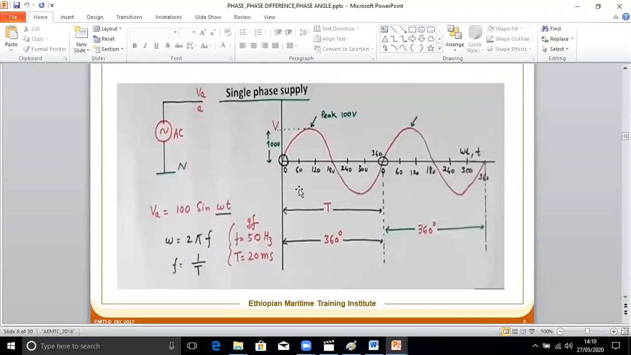Hope you are clear. For one cycle, this is the time period, so frequency is equal to 1 by T. If it is a 50 hertz frequency, what will be the time period? T is equal to 1 by f, so it will be 20 milliseconds.